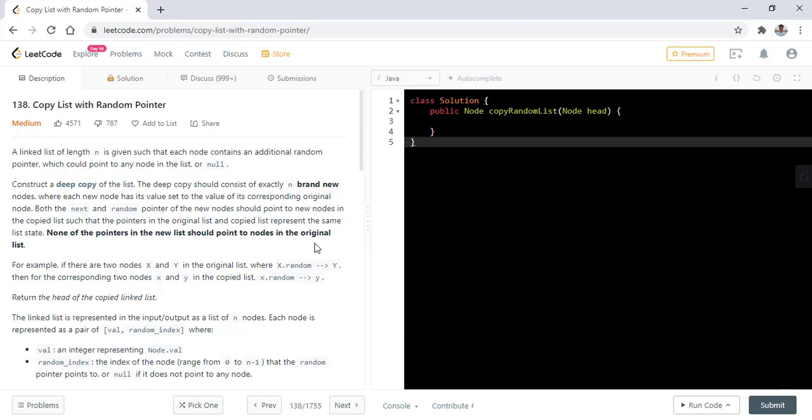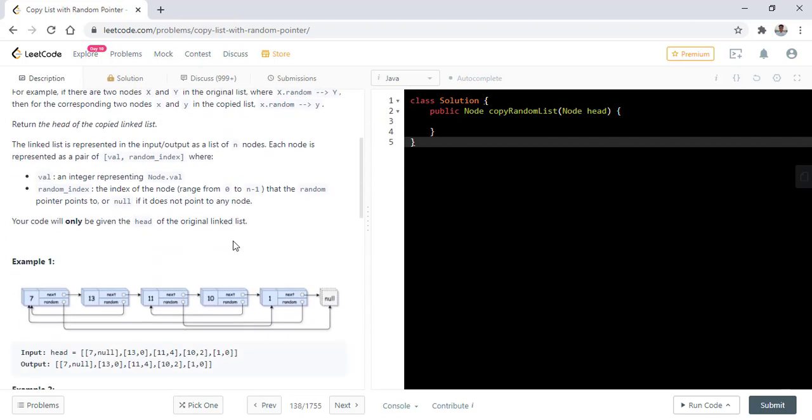Today we will be discussing the question copy list with random pointer. In this question we are given a linked list of length n in such a way that each node contains an additional random pointer which could point to any node in the list or null. We need to construct a deep copy of the list, and at the end we need to return the head of the copied linked list.